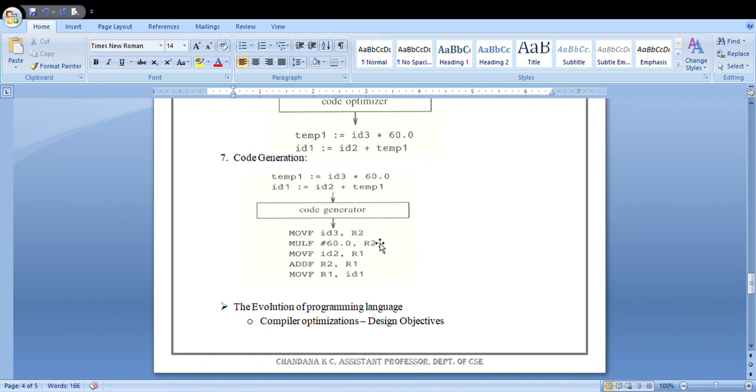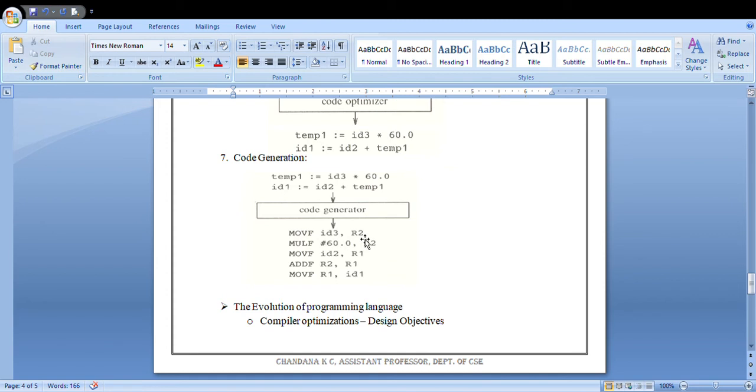One more thing, in the previous phases, it makes use of only the identifiers and temporary variables. But in a code generator, it will make use of the registers.